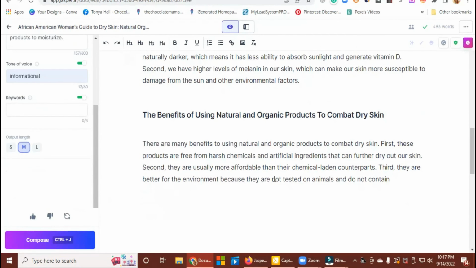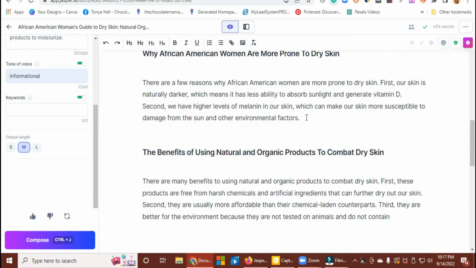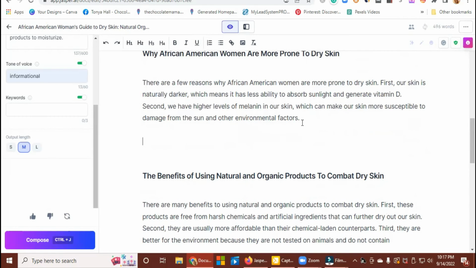I used to just copy, paste, and add images and other things to make the blog post more creative. But the more you tap in here, it'll pick right back up and start a whole new paragraph. It understands that it's taking this bit of information and creating another paragraph.